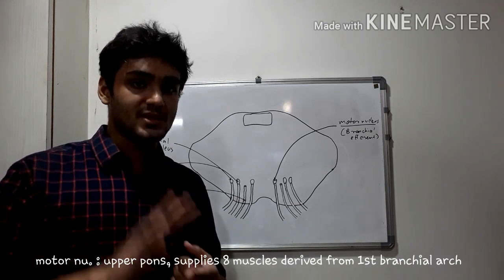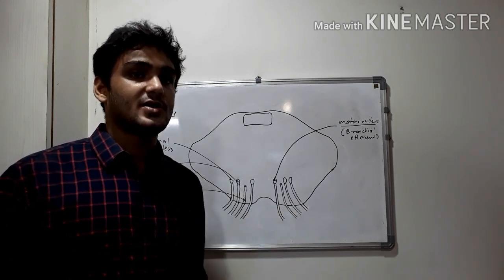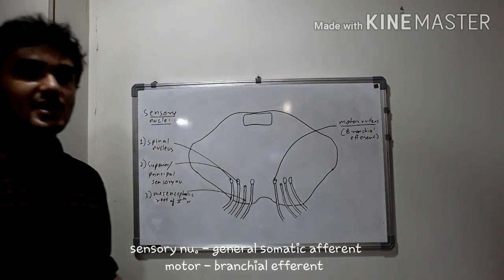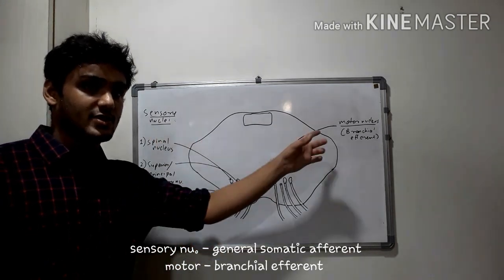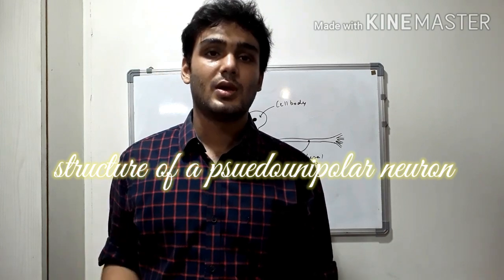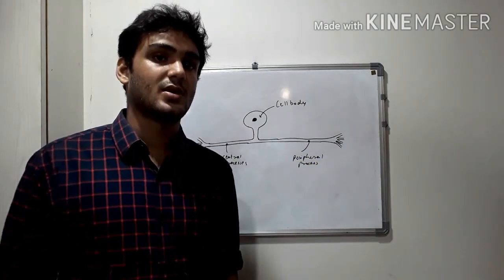But for now, there are 8 muscles derived from the first branchial arch, and these are supplied by the branchial efferents of the trigeminal nerve. And the sensory nuclei column is also known as general somatic afferent column, and the motor is known as branchial efferent column. Now we shall see the general structure of a pseudo-unipolar neuron, and this is necessary to understand the ganglion and the sensory components of trigeminal nerve.